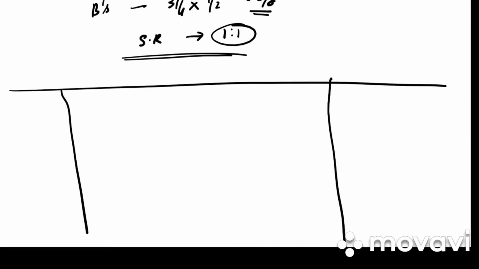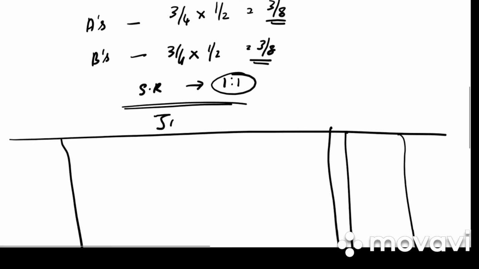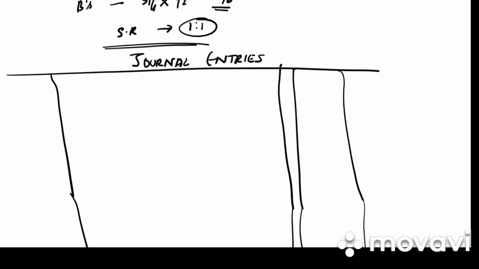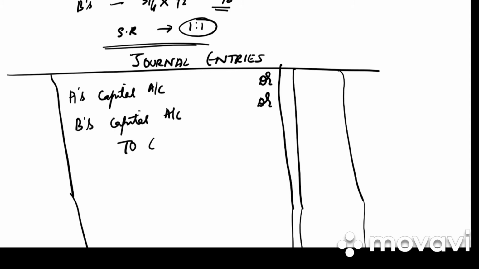Next step is to do the journal. Draw the format. Write the heading. Journal entries. So what will be the first entry? 3 lakh is already in the books. So 3 lakh रुपए we need to write off that in the old partners capital account. So what will be the journal entry? A's capital account debited, B's capital account debited to goodwill account in the old ratio. What is the old ratio? It is equally. So total is 3 lakh. 1,50,000 A gets, 1,50,000 B gets.